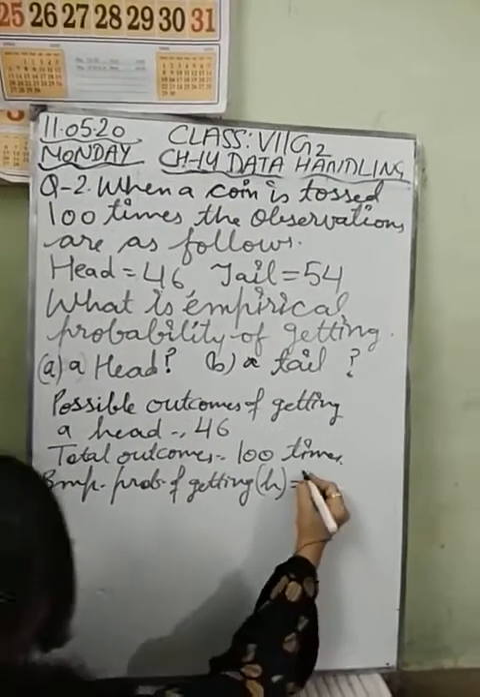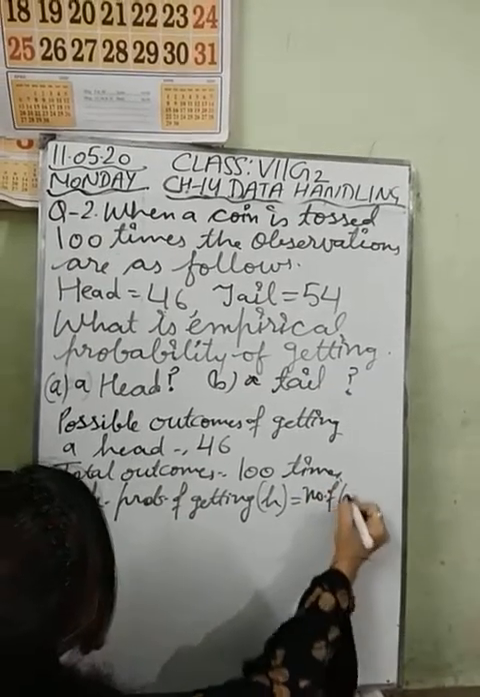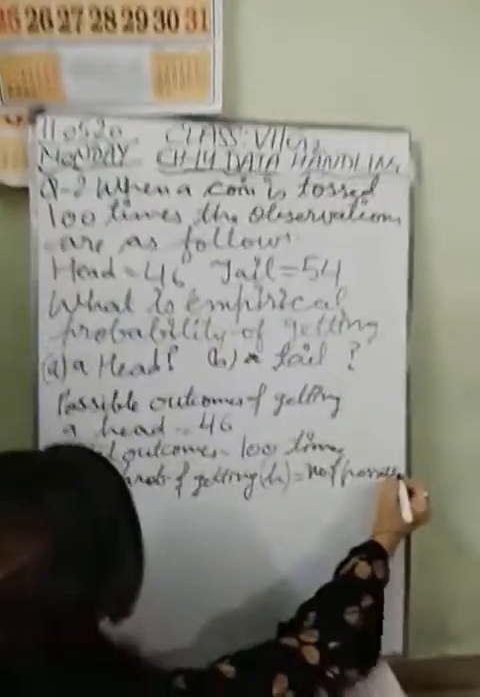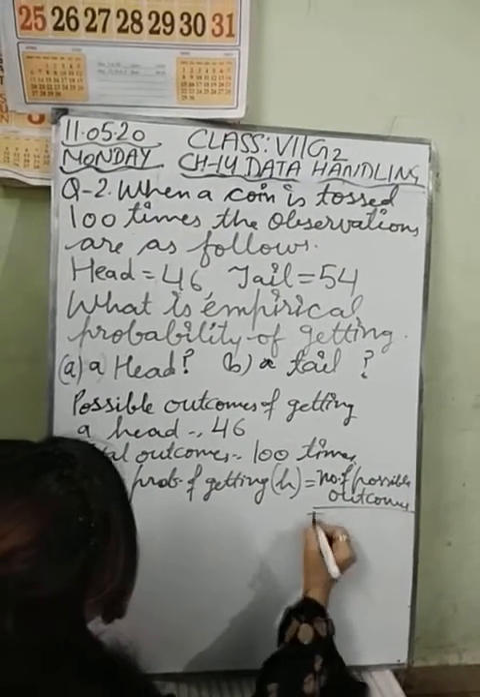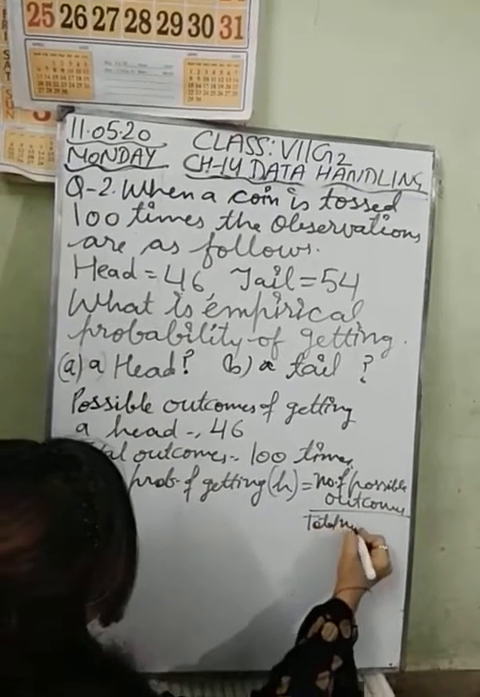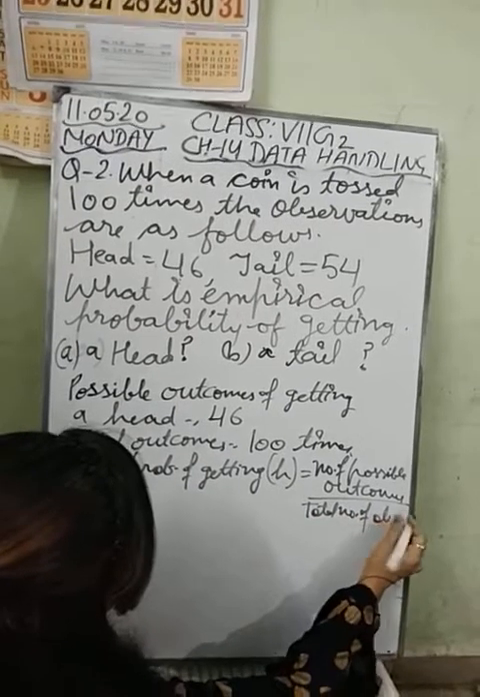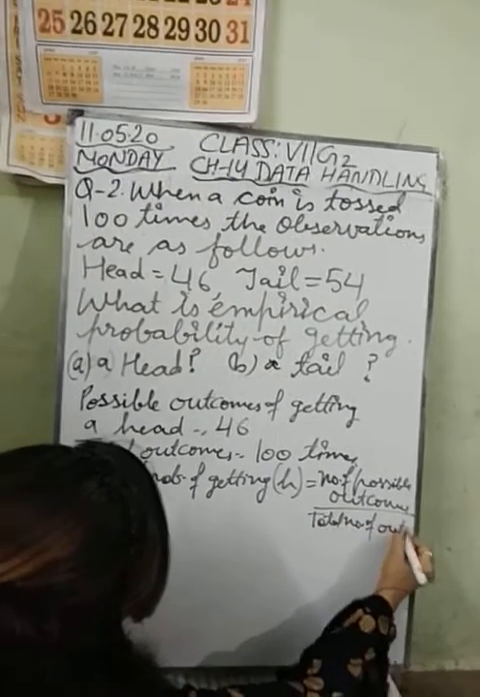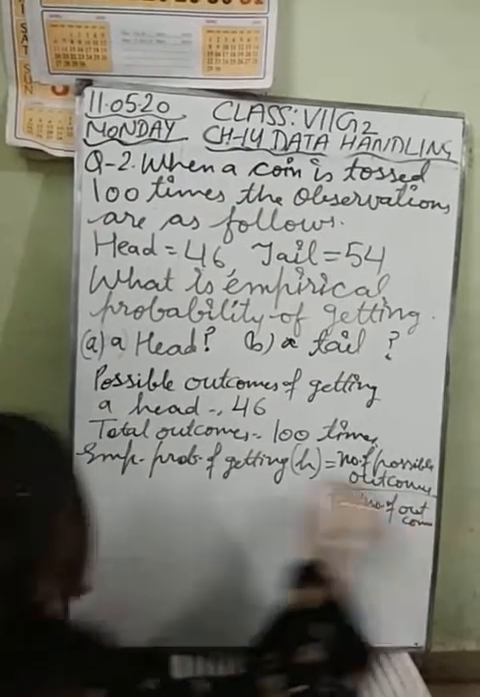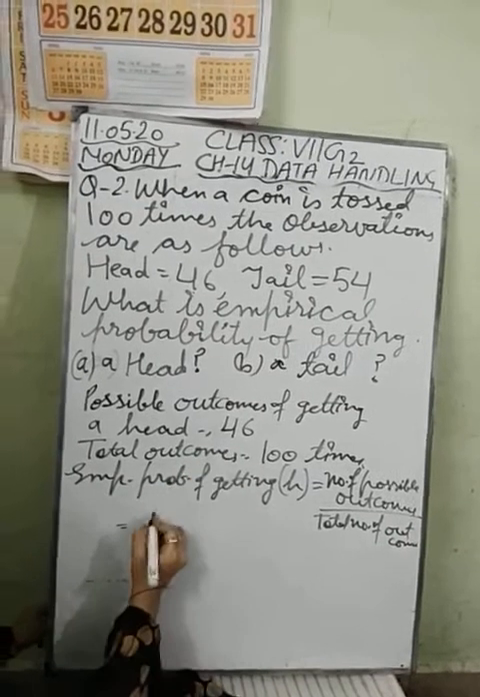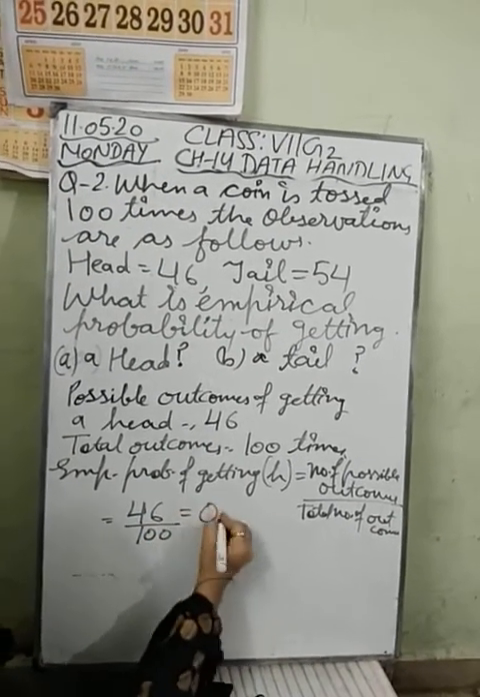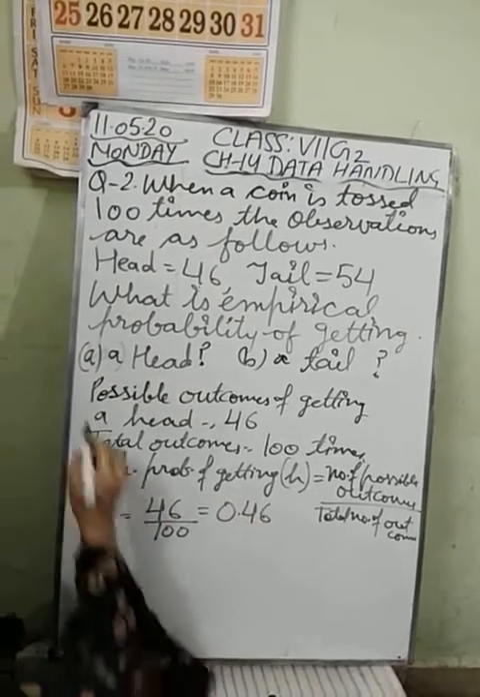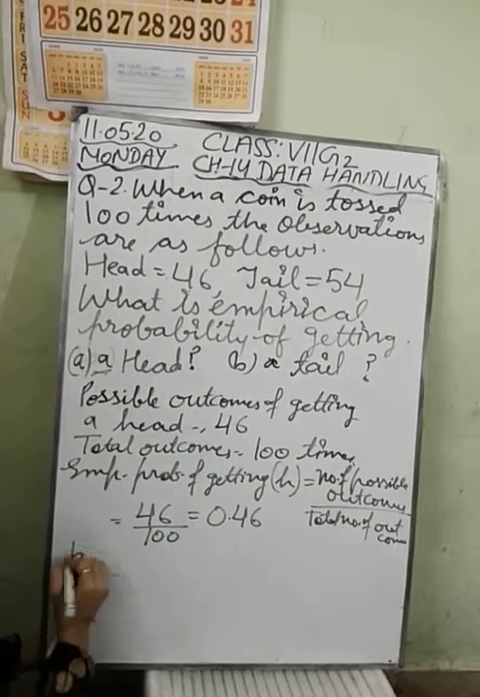As I had already told you, the formula for finding probability is the number of possible outcomes divided by total number of observations, or you can say outcomes. So possible outcomes are 46 and total outcomes are 100, or you can write it in decimal form. This is your A part and this is your B part.